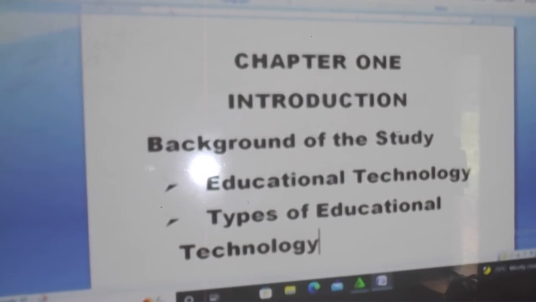Now, in your second paragraph, you are discussing types of educational technology. But don't write it there as "types of educational technology." Just say that there are different types or forms of educational technology, such as Google Classroom, CK12, ClassDojo, Kahoot, and so many others. Just three is okay.